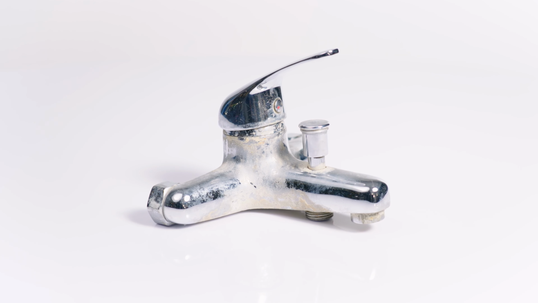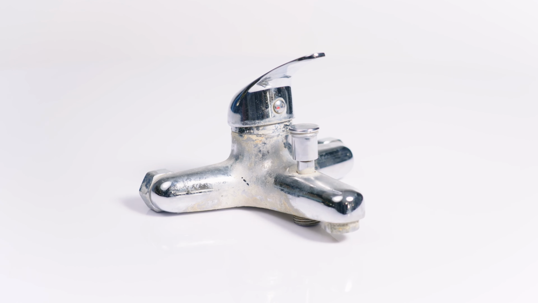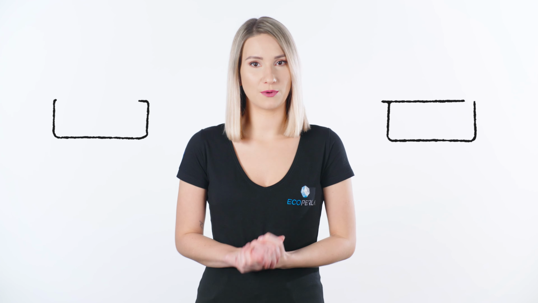Another visible problem is streaks on the shower cubicle, faucets and the bathtubs. The harder our water is, the faster limescale deposits on the fittings appear and the harder it is to remove them. When else do you suffer from the effects of hard water?